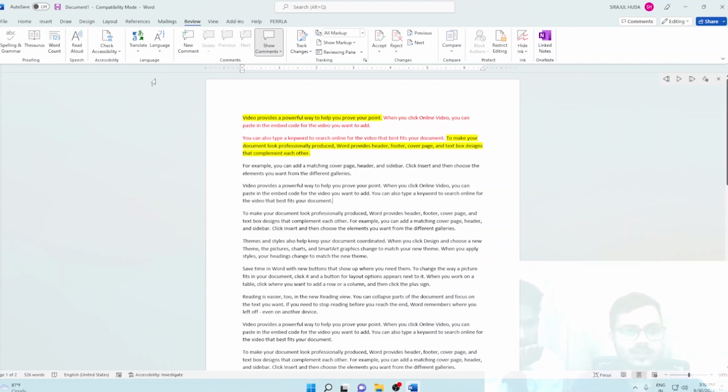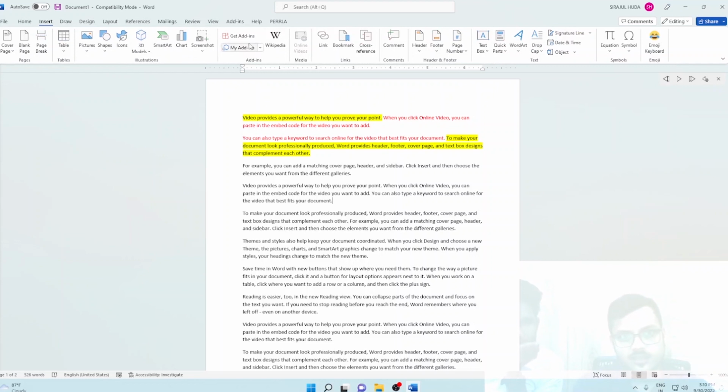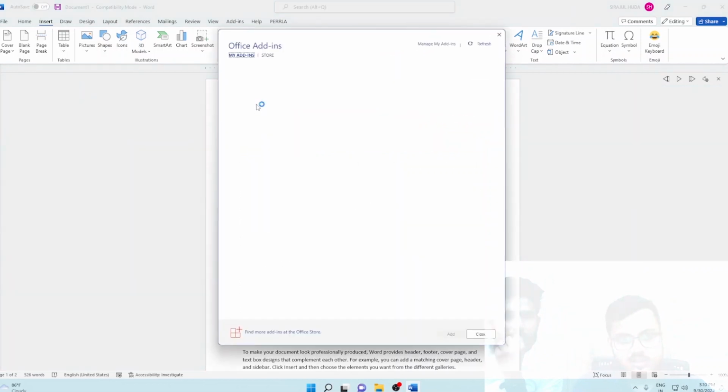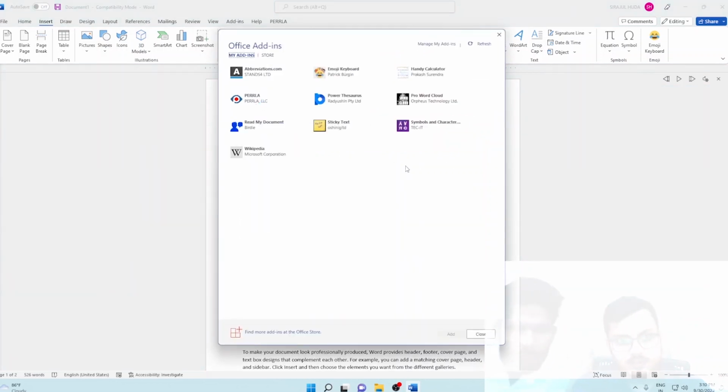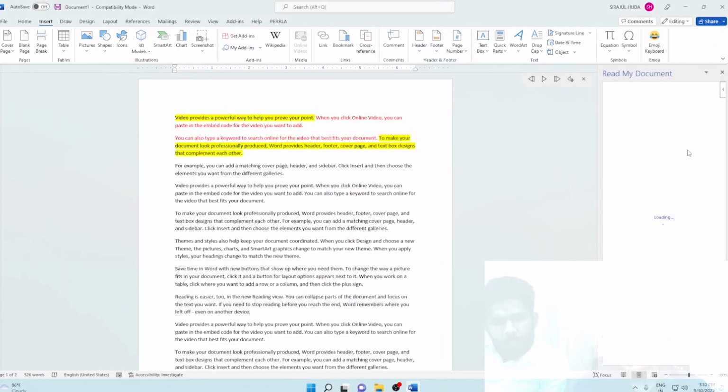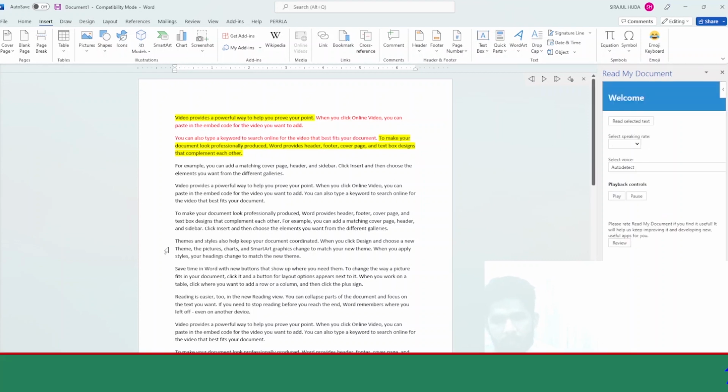available there, we have another option here in Insert, then Get Add-ins. From here, I think I have already installed that. See all. This one, Read My Document. Just click Add. I got it here. Here we have more options related to this. Read My Document. So select any paragraph. I'm selecting this. Then just Read Selected Text.